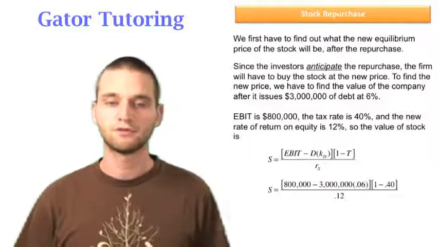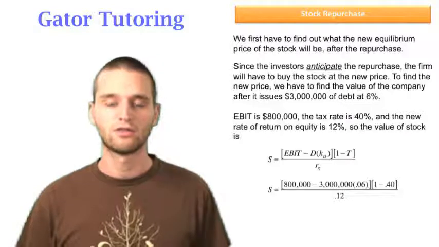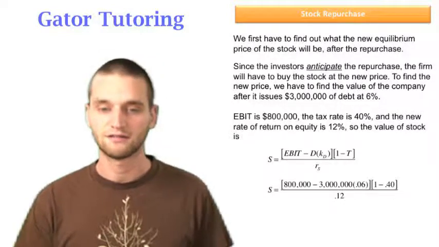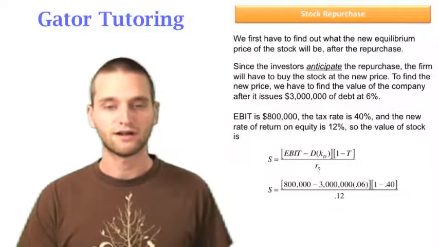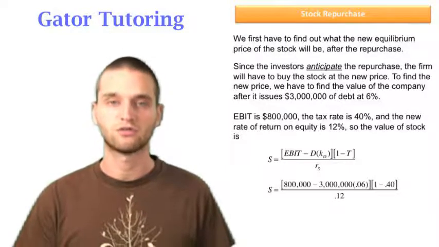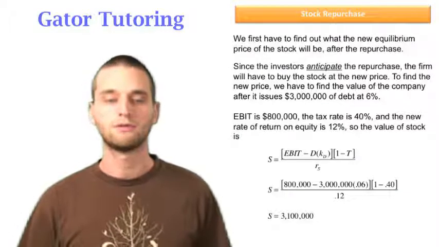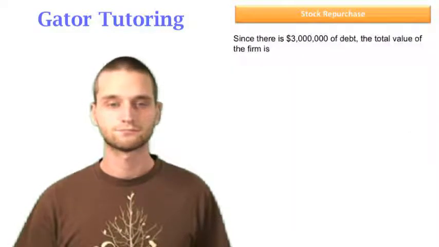So we input our numbers. EBIT is $800,000, the debt is $3 million, and the rate of return, the cost of debt, is 6%. The tax rate is 40%, and the rate of return on equity is 12%. This gives us a value for our stock equal to $3,100,000.